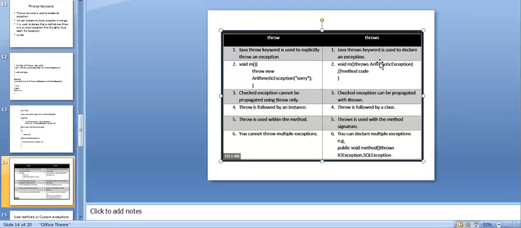When it comes to throw, we can throw only the unchecked exception. By using throws, we can handle unchecked as well as checked exceptions. That depends upon our programming, right? And here I'm going to wind up the exceptions because it has become too long.